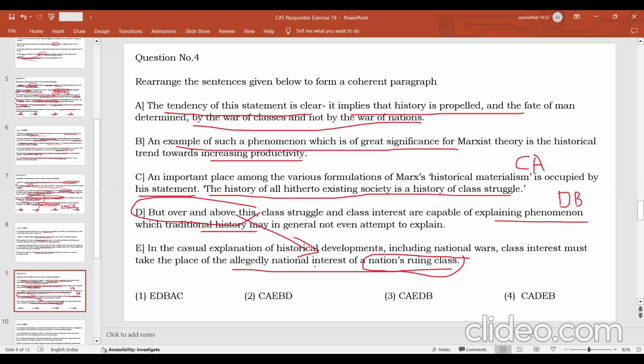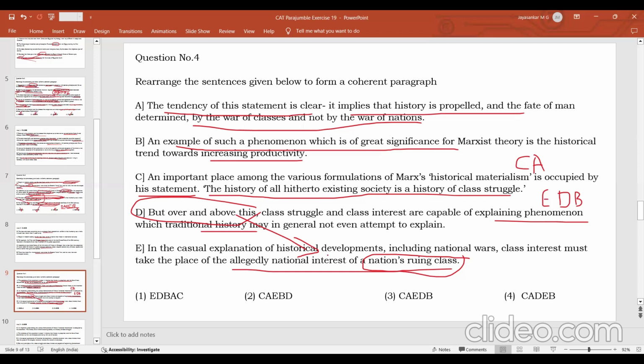So, traditional history is explaining historical developments as class struggles. Some other things also can be explained with the help of this class struggle theory. So you can say that E should come here because over and above the casual explanation of historical developments on the basis of class struggles, class struggles can also explain other phenomena which casual history or traditional history cannot explain.